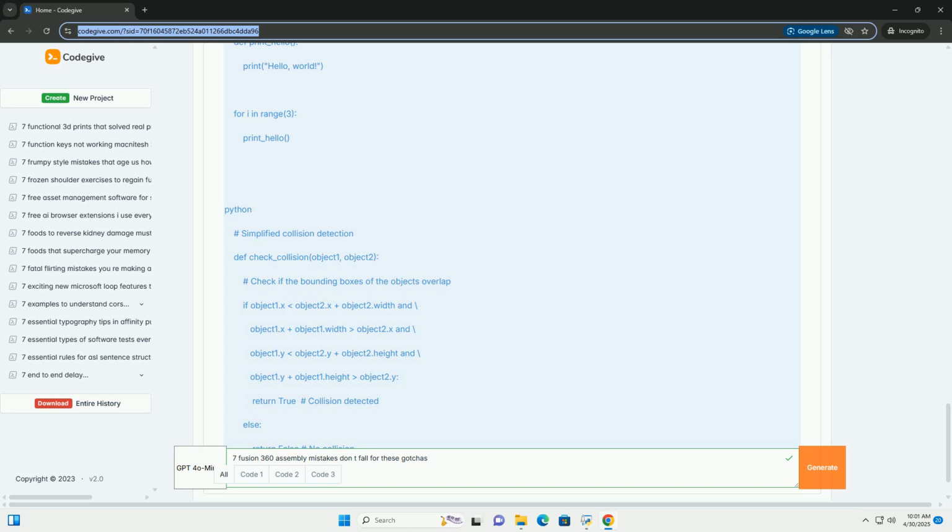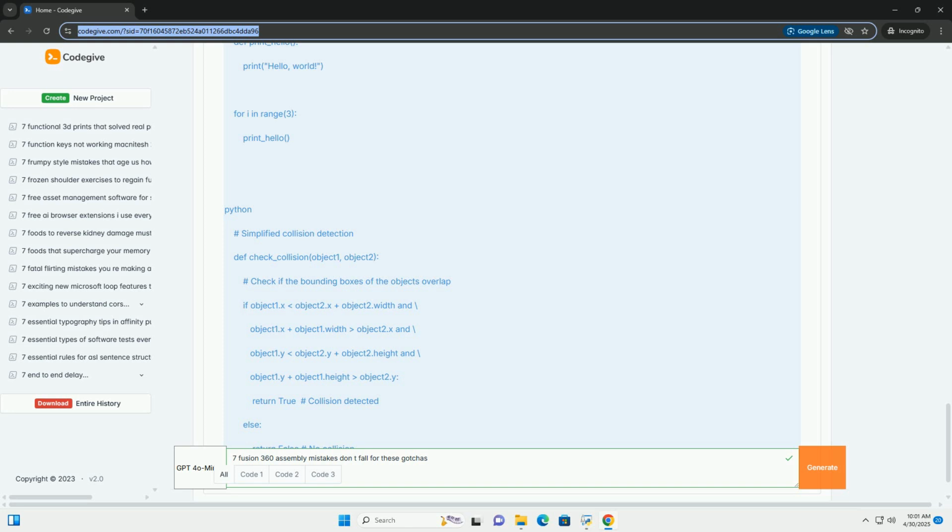Check for errors. Regularly check for interferences and collisions. Keep it tidy. Rename components and organize the assembly tree for clarity. Document your design. Add notes and comments to explain the design intent and the purpose of specific joints and features. Learn from your mistakes. Everyone makes mistakes. The key is to learn from them and avoid repeating them in the future.